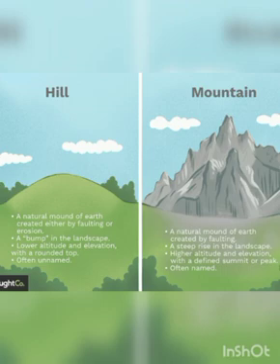Next we study hills. What are hills? Hills are also high areas of land, but not as tall as mountains. Mountains are the highest portions of land, but hills are high areas that are not as tall as mountains.